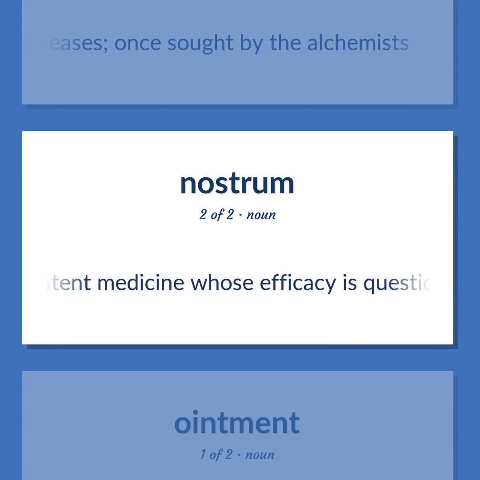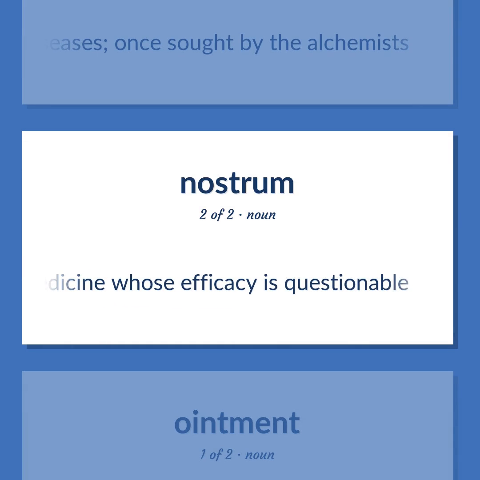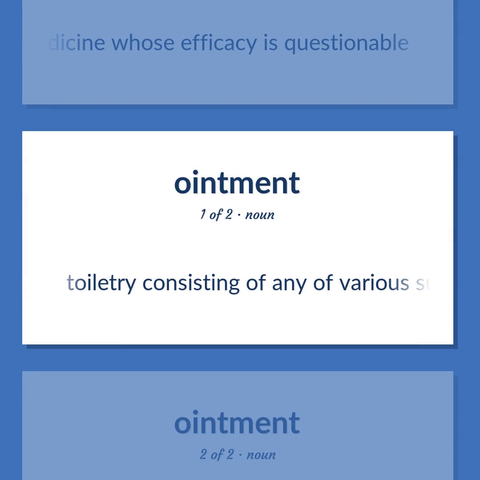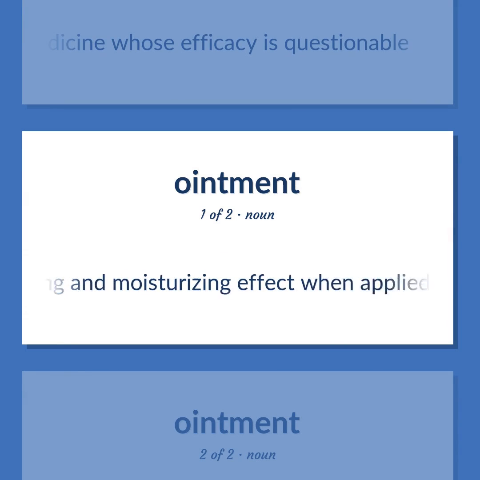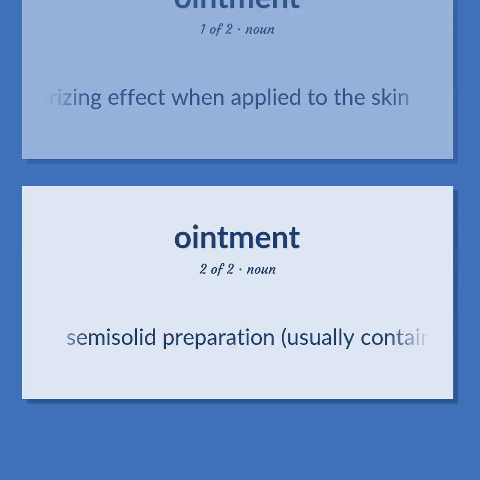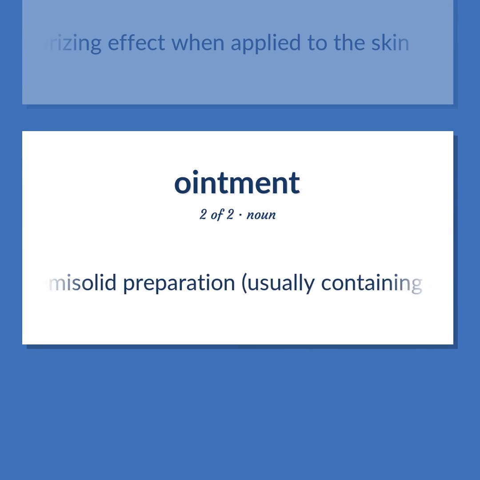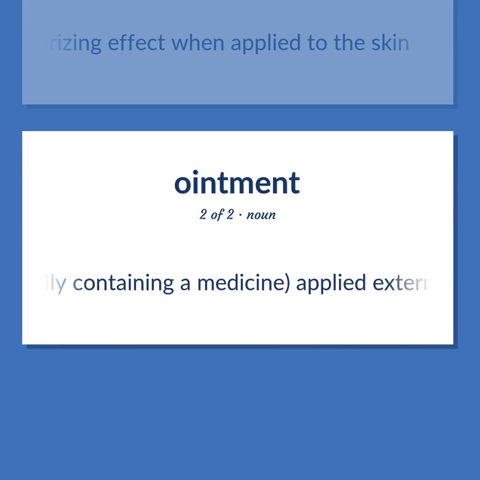Patent medicine whose efficacy is questionable. Toiletry consisting of any of various substances in the form of a thick liquid that have a soothing and moisturizing effect when applied to the skin. Semi-solid preparation, usually containing a medicine, applied externally as a remedy or for soothing an irritation.